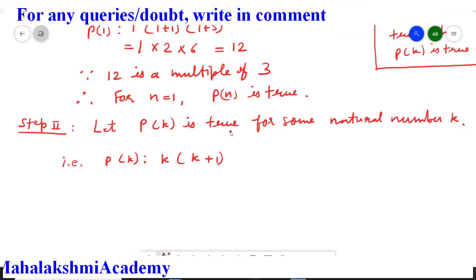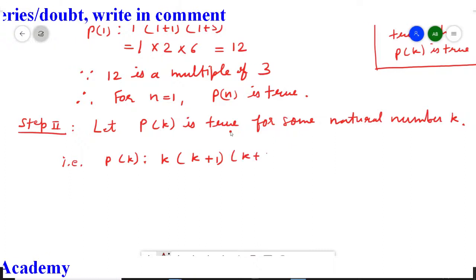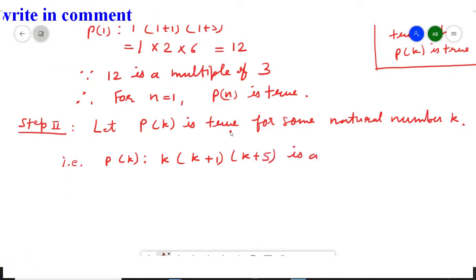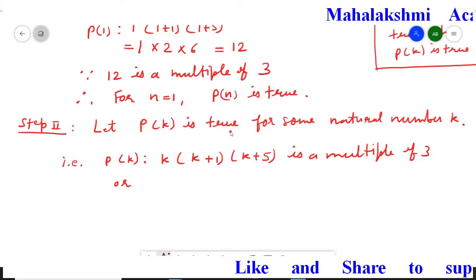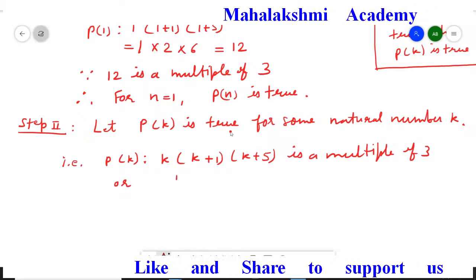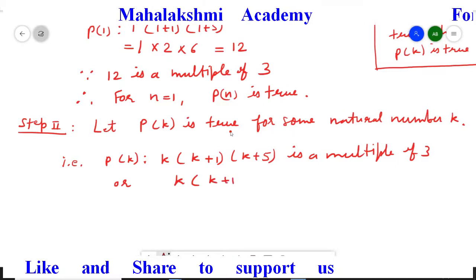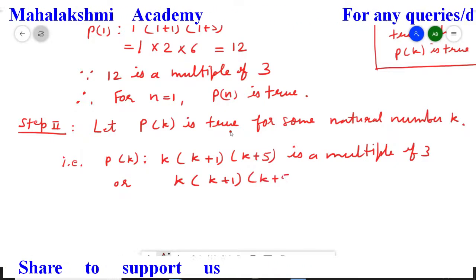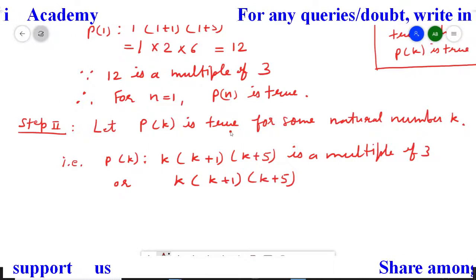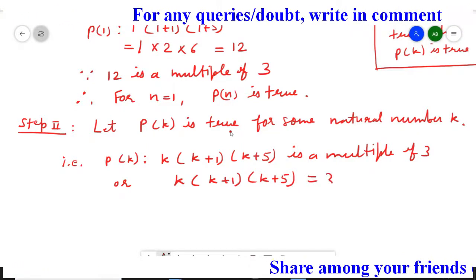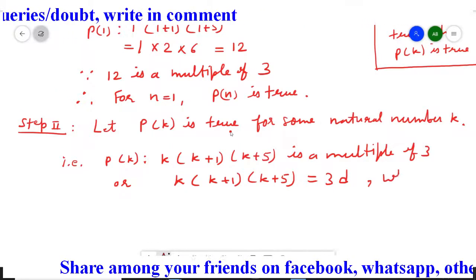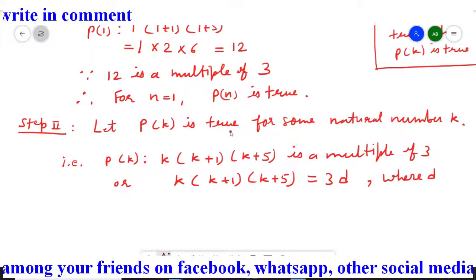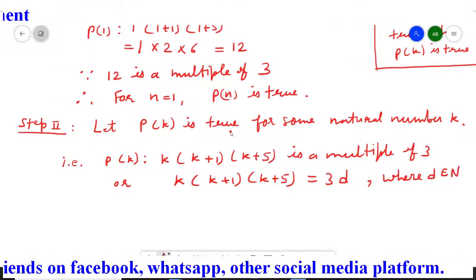So k(k+1)(k+5) is a multiple of 3. If it is a multiple of 3, we can write it as k(k+1)(k+5) equal to 3d. Now what is d here? We mention that d belongs to the natural numbers.